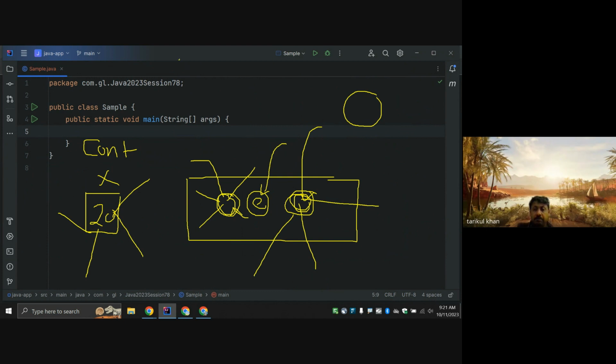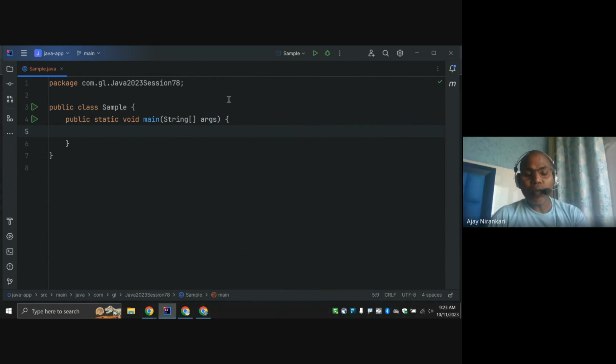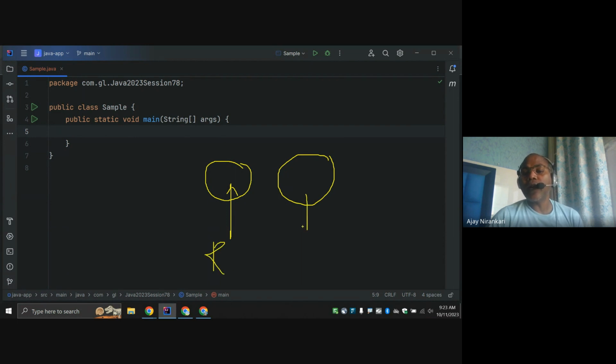So in short, whenever you are creating a Java object, it can be in two modes. One is read-only mode, another is read and write both. Generally, read and write is very common terminology used by the file system.